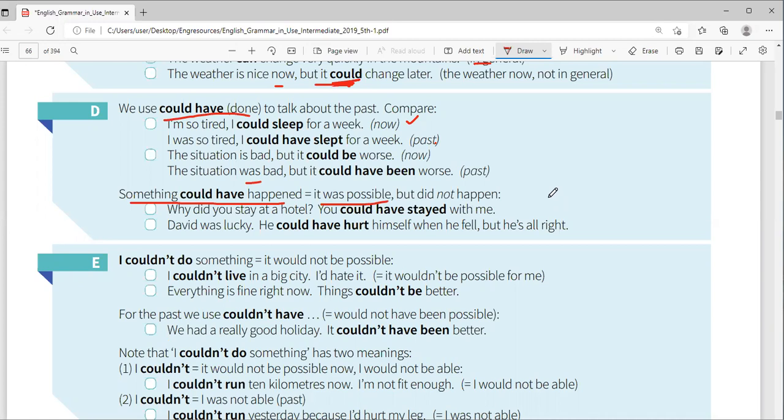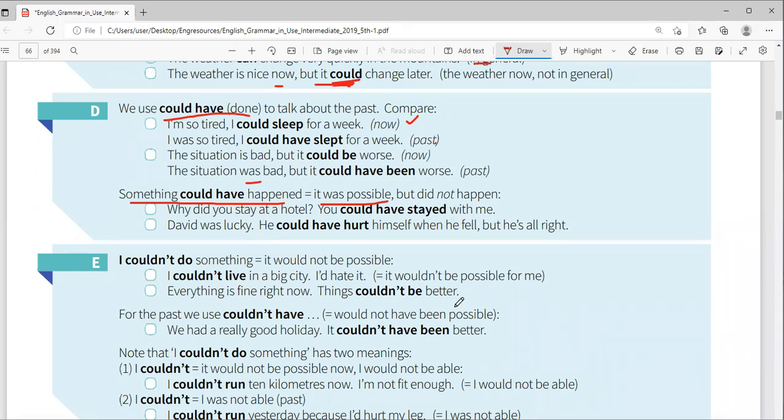So when you say could have happened, could have done, it is something that was possible, but of course it did not happen. If many MPs voted very well in your election last month, that guy could have won. Famajo could have won. Only an example, I'm not talking about real things. Why am I saying could have won? Of course, it was possible for him to win, but it never happened. So why did you stay at the hotel? You could have stayed with me.